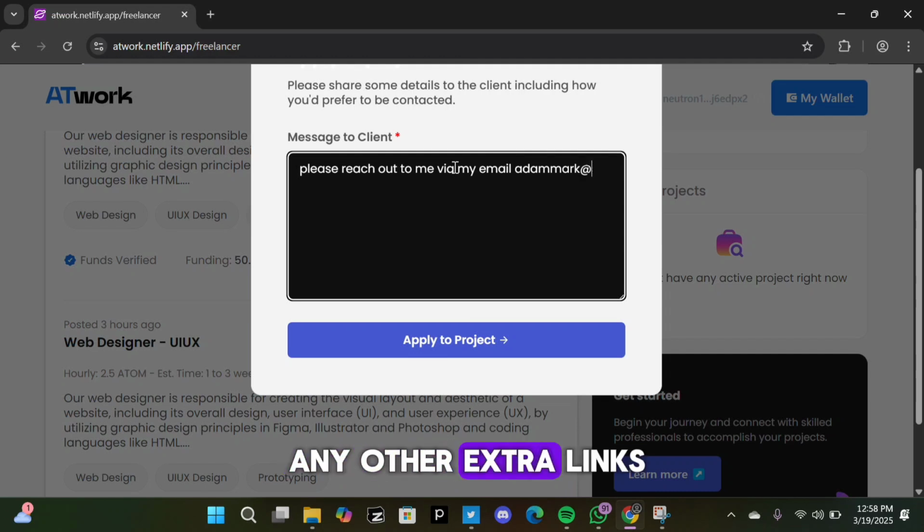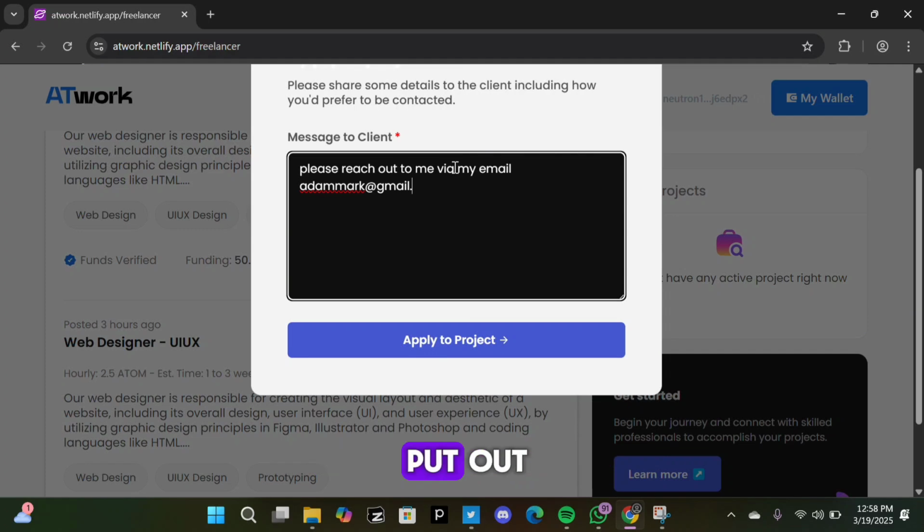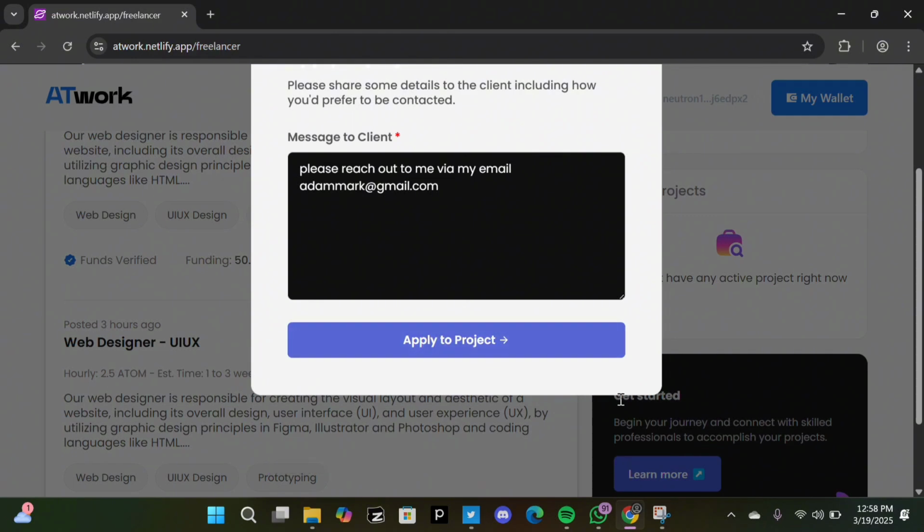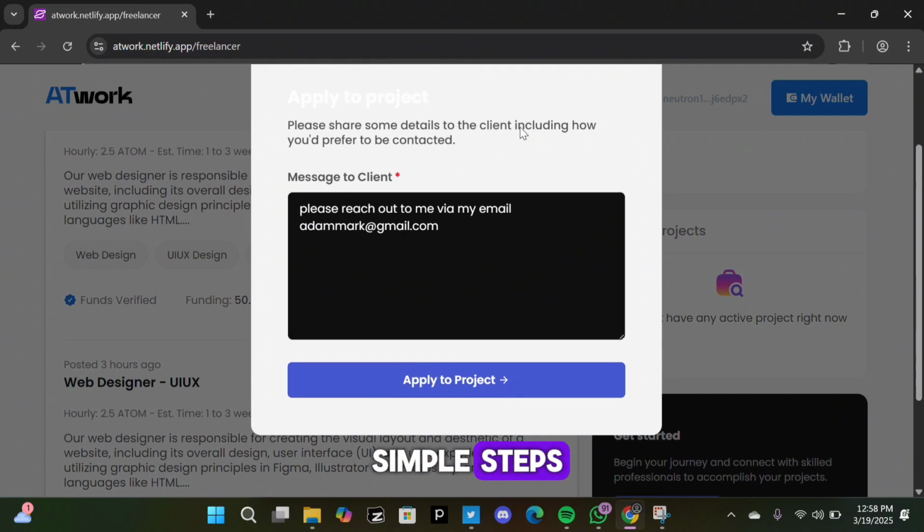But if you've got any other extra links that you'd love to share with the clients, you can still do that here. So I'm just going to put, please reach out to me via my email at adammark@gmail.com. That's for example. All right, so then you apply to the project, and just like that, very simple steps.